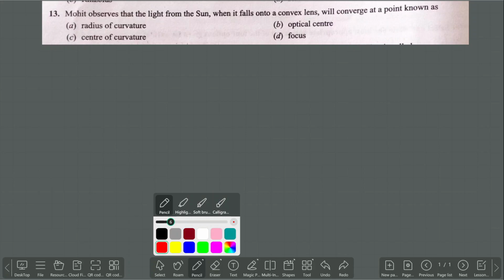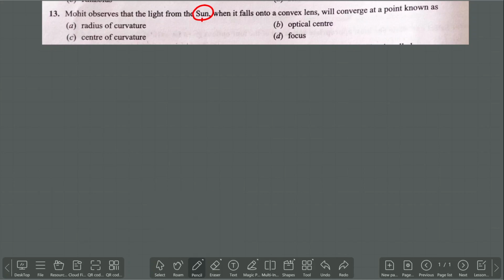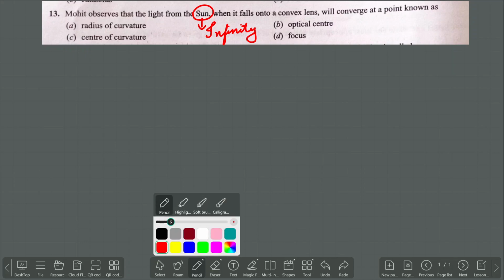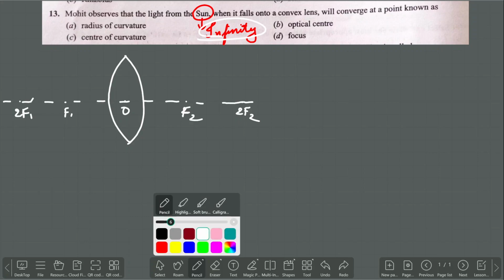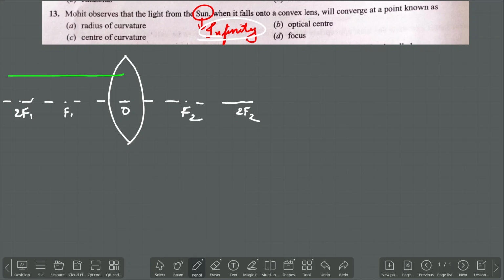So before going to the answer, we'll see a few conditions. The sun is located at infinity. Let us take what type of lens they said. The nature of the lens is called convex. Optical center, F1, 2F1, F2 and then 2F2. As we said, the sun is located at infinity. We need to take the incident rays passing parallel to the principal axis.